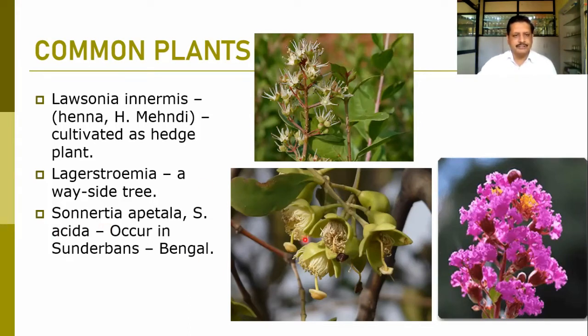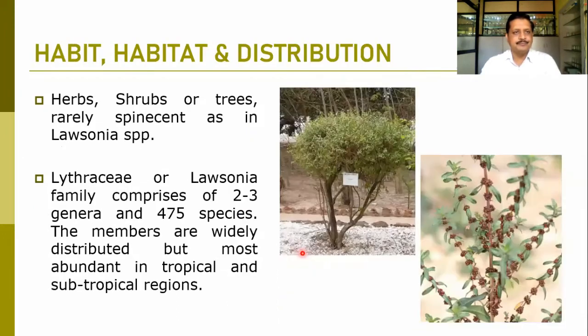Then Sonneratia apetala, or Sonneratia acida occurs in the Sundarbans, normally in the marshy places where we can find the water-logging areas. Khadis are there. In such areas is the mangrove plant. Normally in the Sundarbans, Bengal area, we can find it.